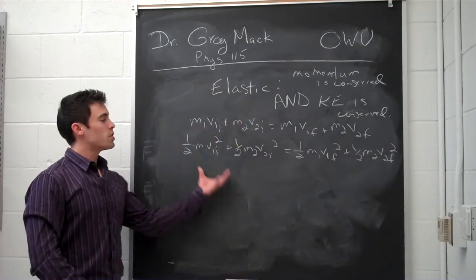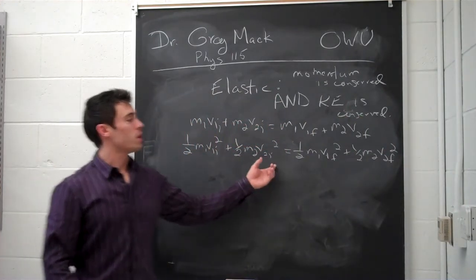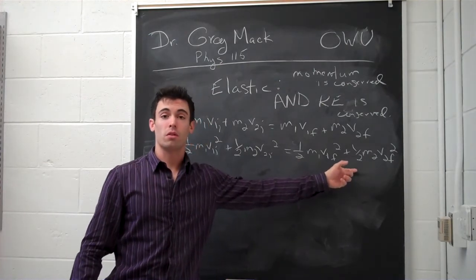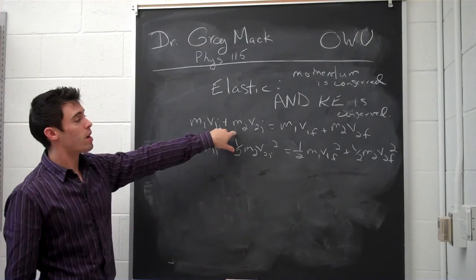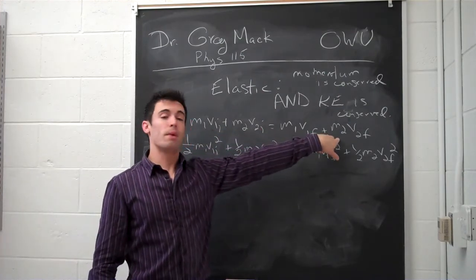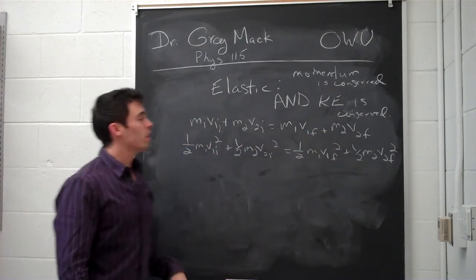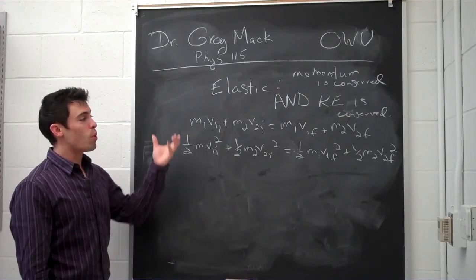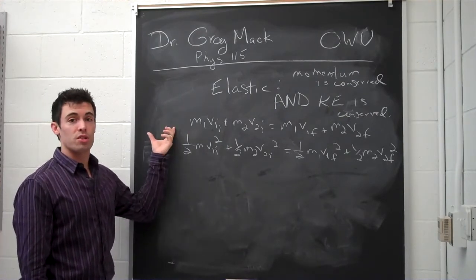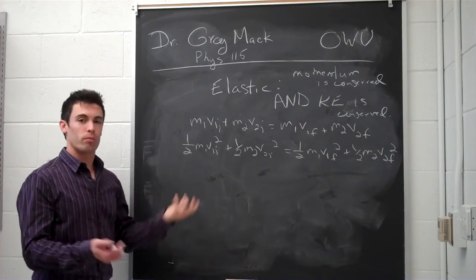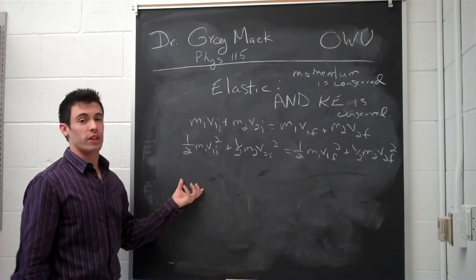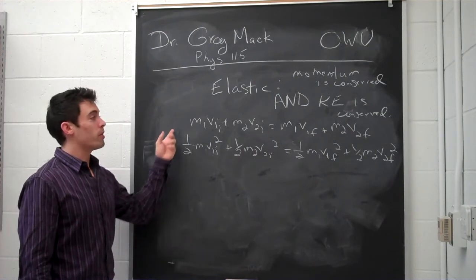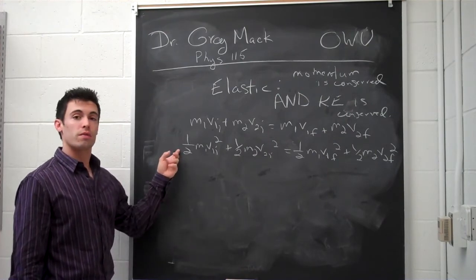Okay, so the initial kinetic energy for both of them together is going to be equal to the final kinetic energy of both of them together as well. And the initial momentum for the two of them has to give you the momentum at the end. Okay? And you can use both of these equations. You do have to use both of these equations when you're actually figuring out what's going on for these types of specific examples. But you also can get a simpler equation by relating these two things.